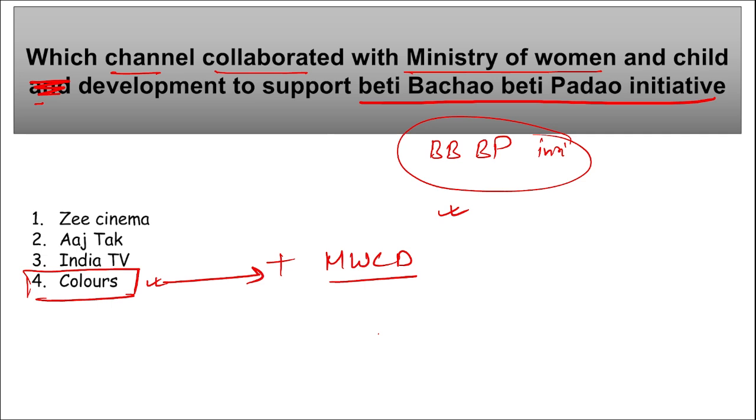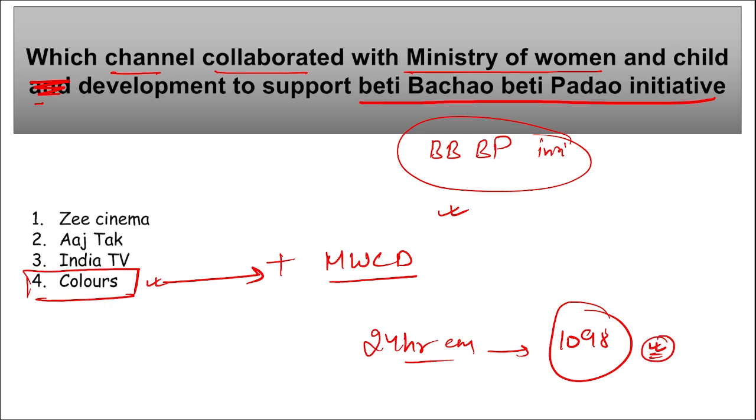Correct. Then remember, this channel will also raise awareness about the 24-hour emergency helpline number, that is 1098. Correct, among the viewers. This is a 24-hour emergency toll free child helpline number 1098. For this, awareness will also be created by Colors channel. Correct, important.